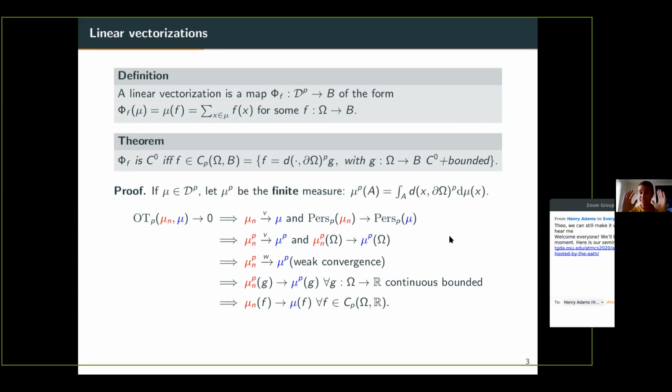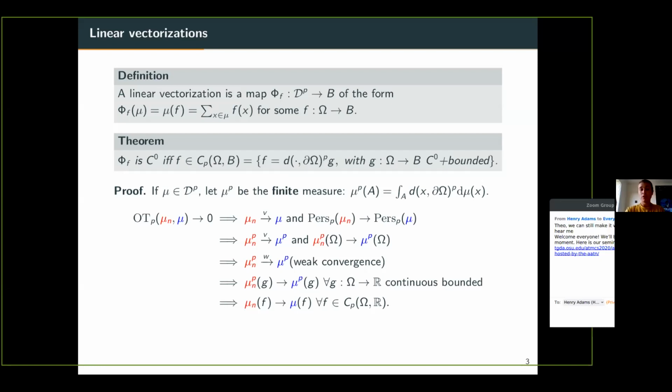So now actually this is very nice because we have a basic theorem from measure theory which tells you that having vague convergence and convergence of the total masses means that you have weak convergence. So that's the line below. So what does weak convergence mean? Weak convergence means that you have mu_n,p of g which converges to mu_p of g for all g which are continuous and bounded. So here I recall that by mu_p of g I mean the integral of g against mu_p, which is a measure.